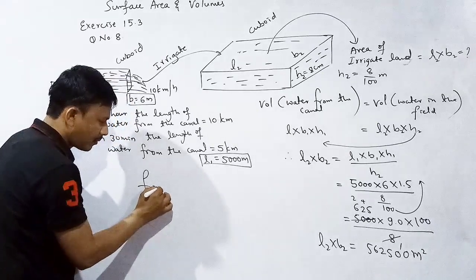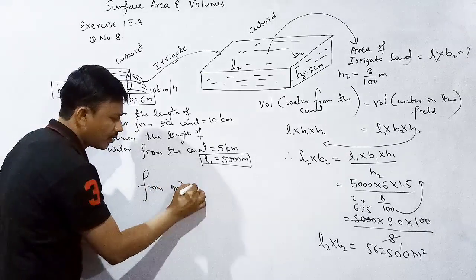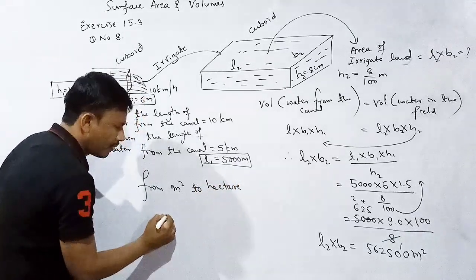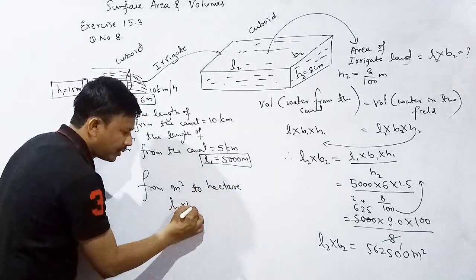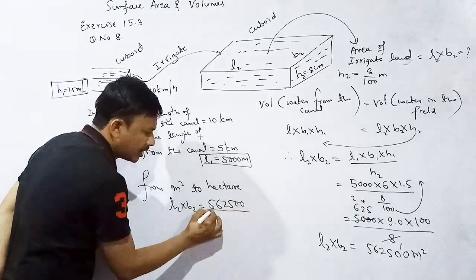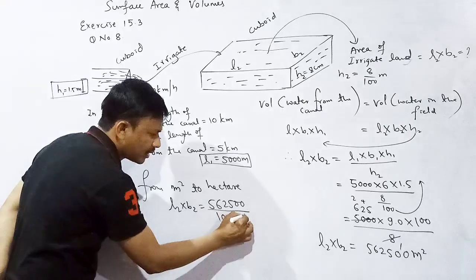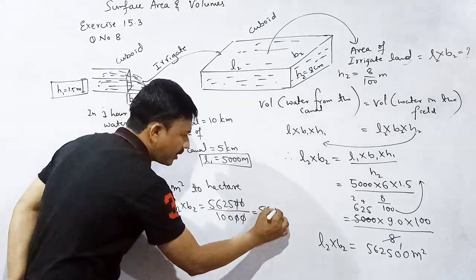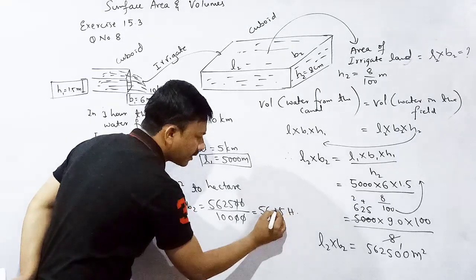From meter square to hectare, L2 into B2 is equal to 562500 divided by 10,000. 0 0 0 0 cancel. This is equal to 56.25 hectare is the answer.